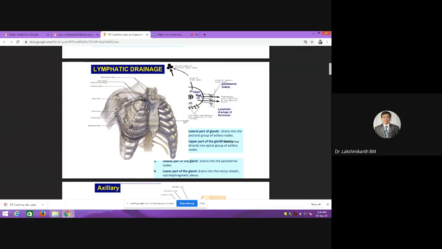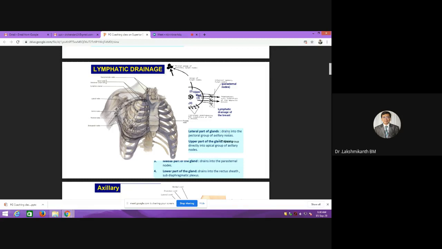If you take the axillary group, there is an anterior axillary group of lymph nodes, a posterior axillary group, a lateral axillary group, and there will be something called the medial part. All of this will go to the central group of lymph nodes. There is an apical group and there is a central group of lymph nodes.